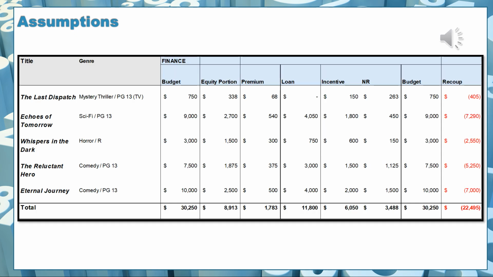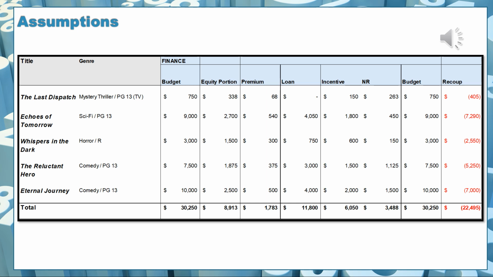As we're summarizing our 5 pictures here in the slate, we have a production volume of 30,250,000. The equity portion of that is 8,913,000. That is our fund volume. The premium we have to pay back to our investors summarizes 1,783,000. The loan we have to repay to our bank is 11,800,000.